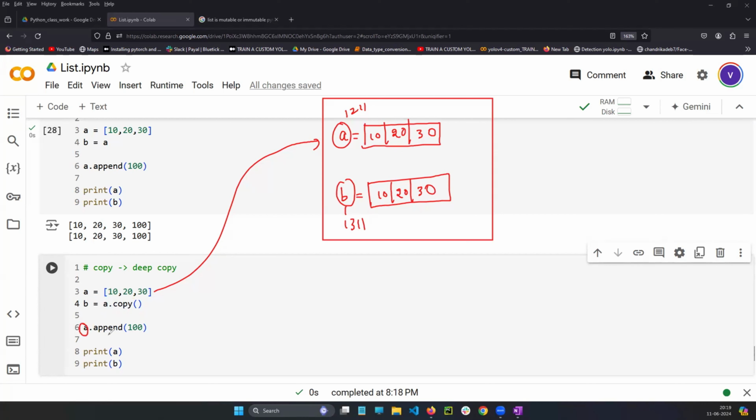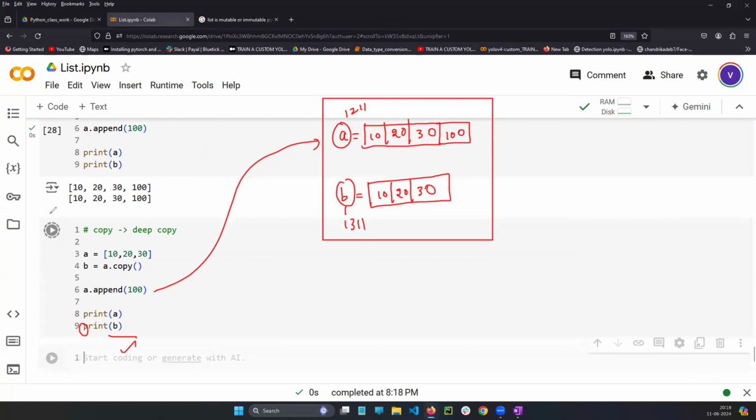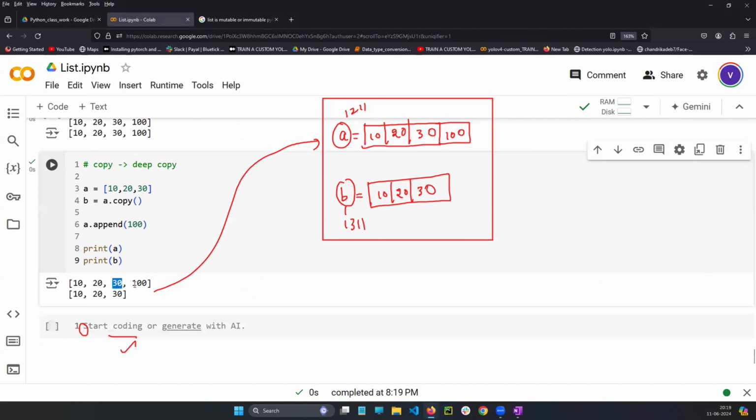Now, if you add any value to A, 100 will be added there, but not to B. Print A, the 100 will be there. Print B, the 100 will not be there. The 100 is there only for A, not for B. We call this a shallow copy. That is the purpose of copy.